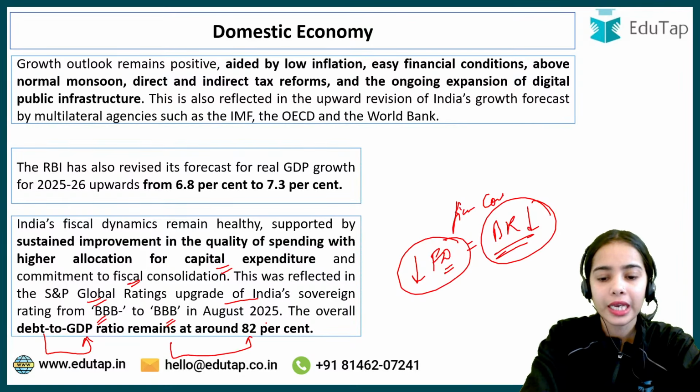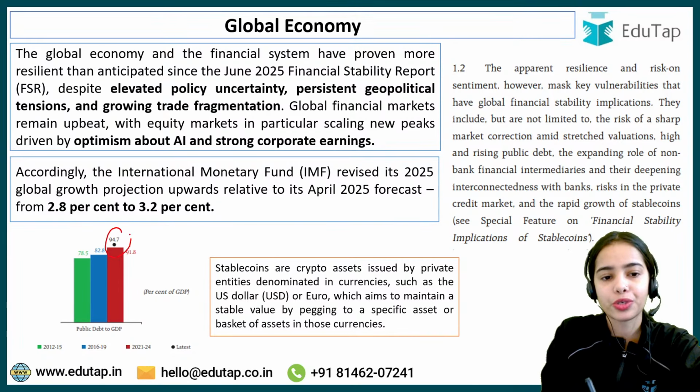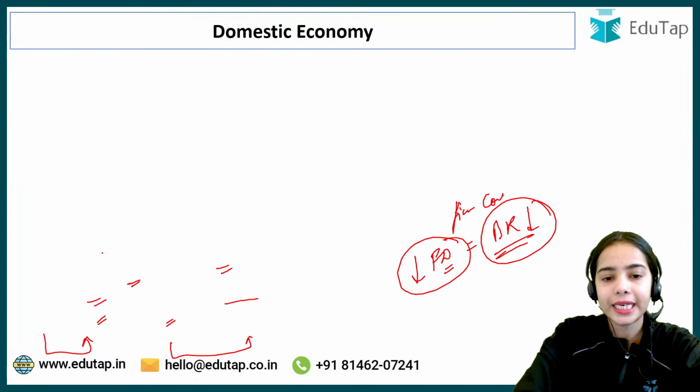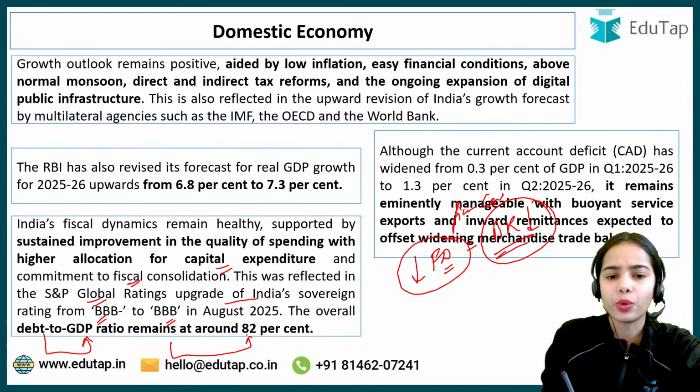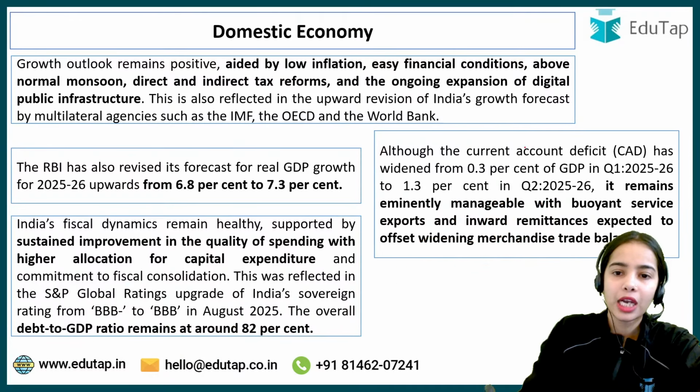So if you see in the comparison of the global economy, the public debt to GDP ratio is 94.7%, while in India, the public debt to GDP ratio is around 82%. That is still better than the global economy. Okay. Now, current account deficit.